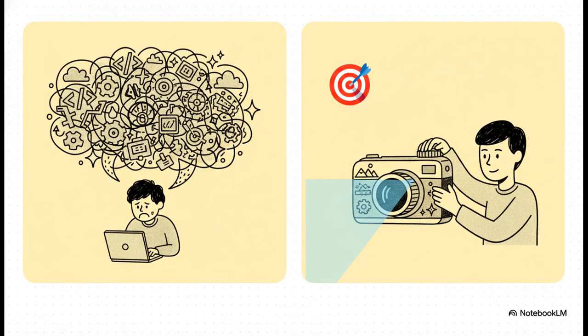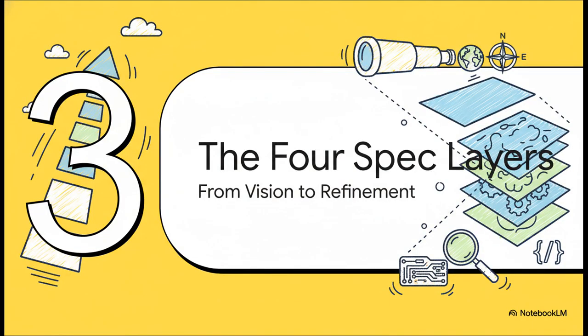And this right here is the trap we all fall into. When something goes wrong, what's our first instinct? "Oh, I just need to be more specific." We write these gigantic prompts, just dumping in more and more detail. But that's not the answer. The real skill is knowing when to zoom out for direction and when to zoom in for the nitty-gritty details. It's about picking the right level. Okay, so let's break down these four zoom levels. We're going from the super high-level big picture view all the way down to the tiny, tiny details.